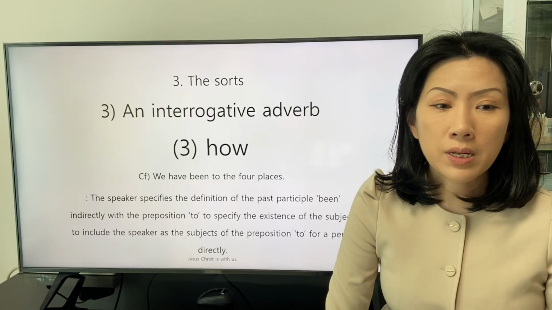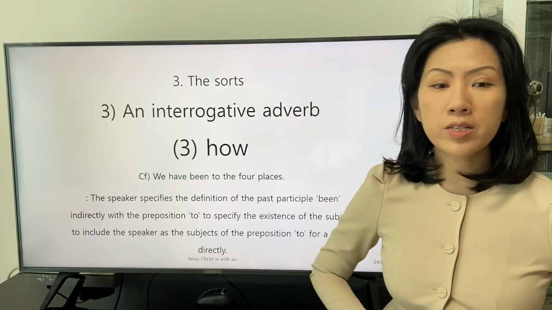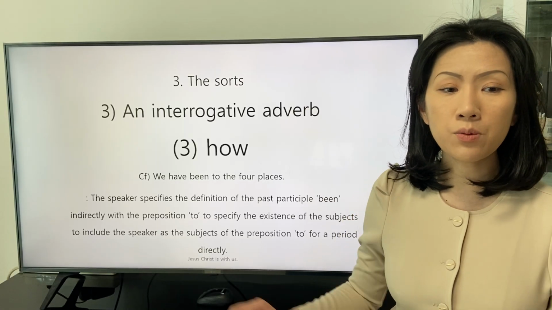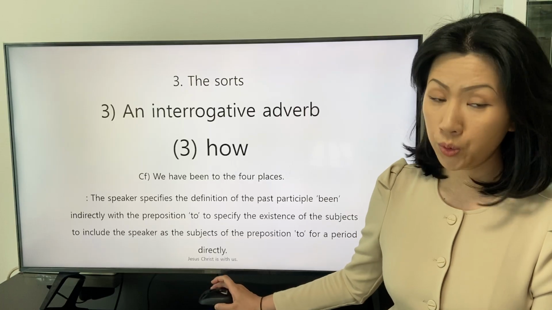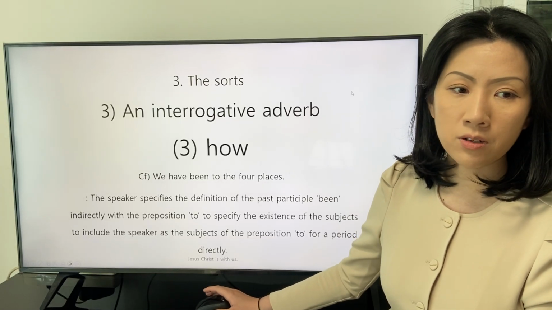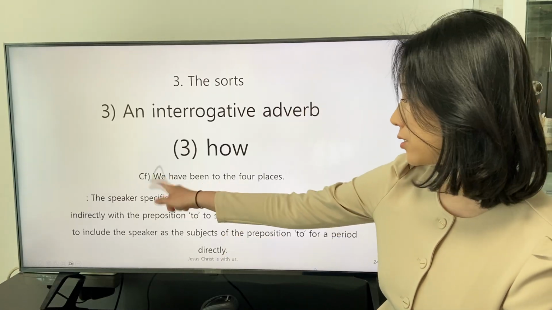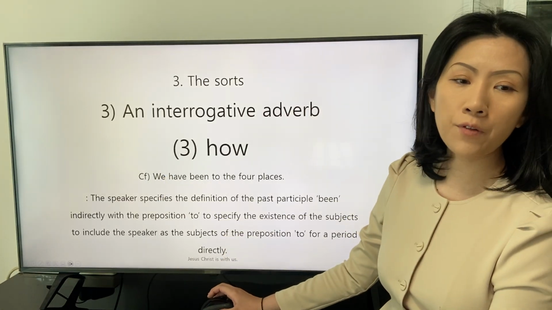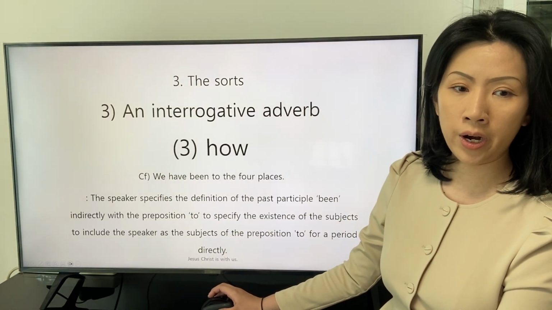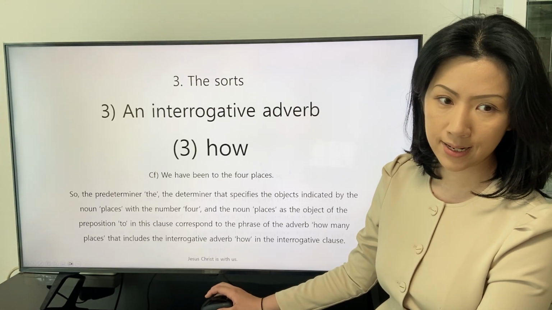The speaker specifies the definition of the past participle been indirectly with the preposition to, to specify the existence of the subject, including the speaker, for a period directly.